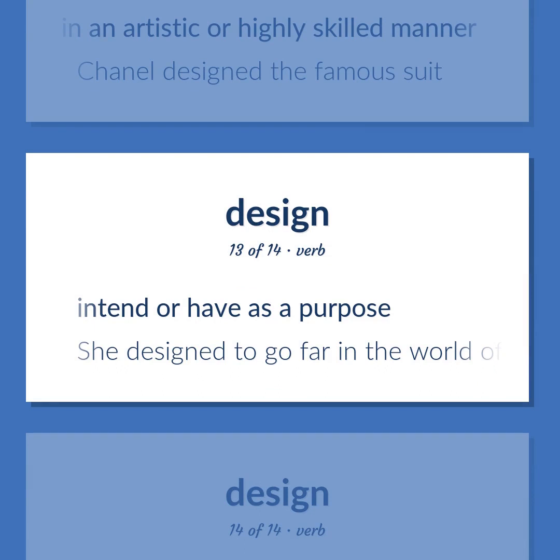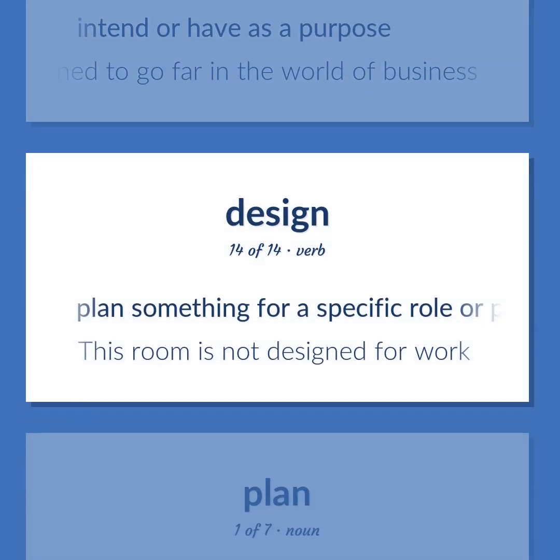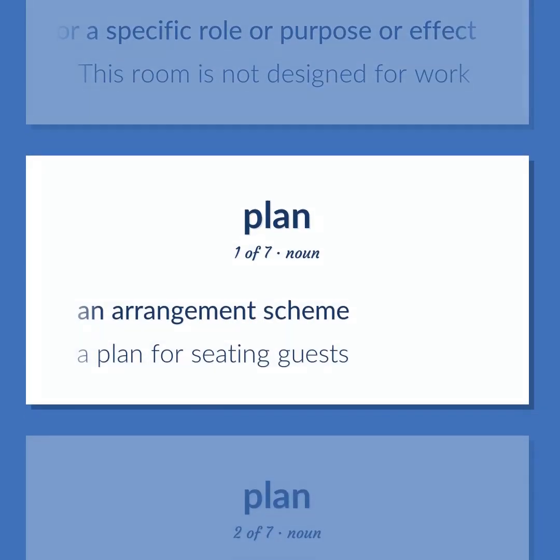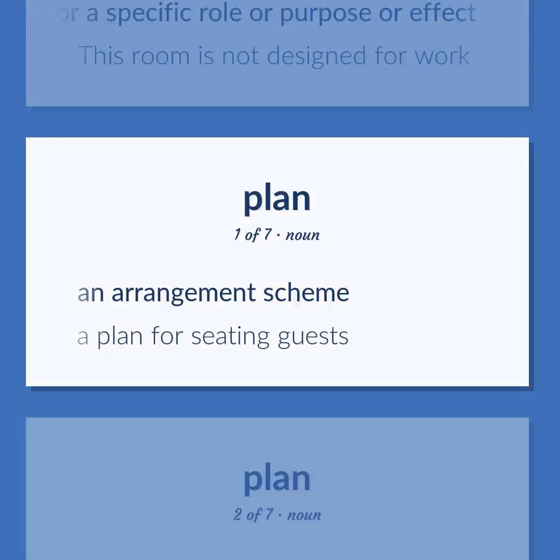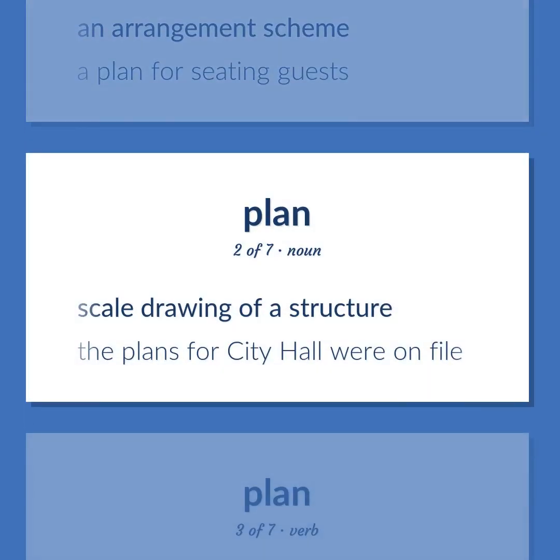Intend or have as a purpose. She designed to go far in the world of business. Plan something for a specific role or purpose or effect. This room is not designed for work. An arrangement scheme. A plan for seating guests. Scale drawing of a structure. The plans for City Hall were on file.